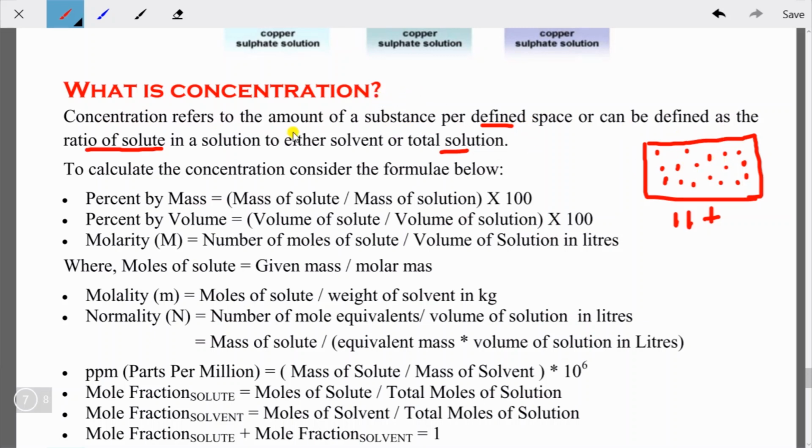Or we can say the ratio of solute in a solution. I have already told you that in comparison with the solvent or the total solution, how much solute is present in the solution is called concentration.